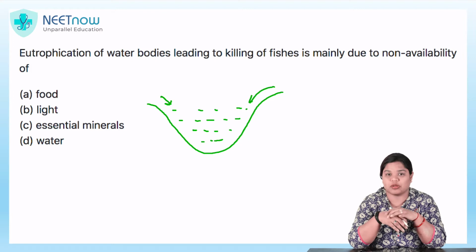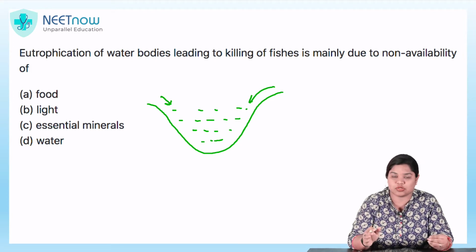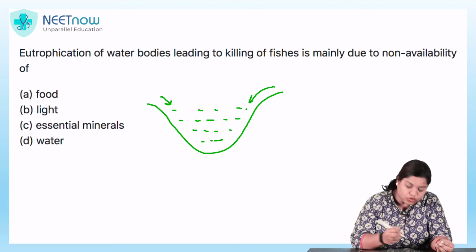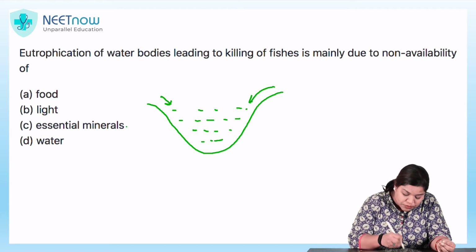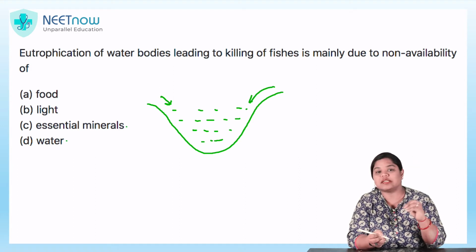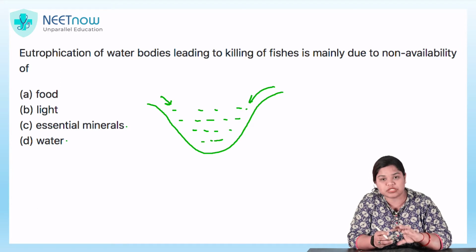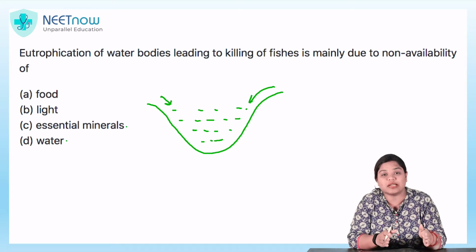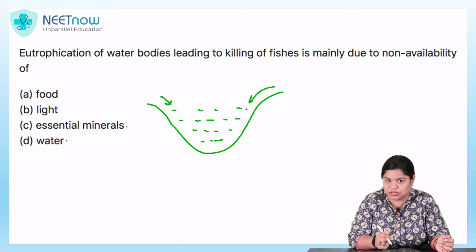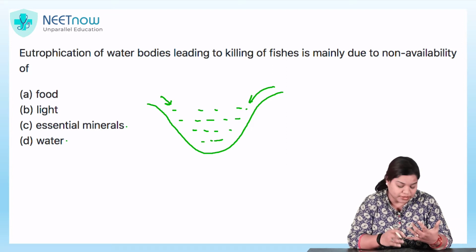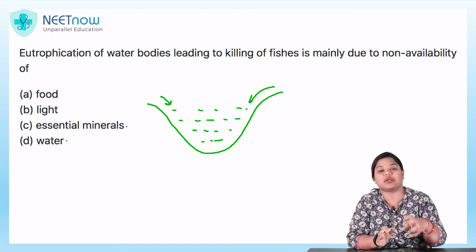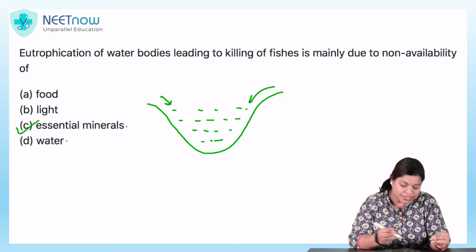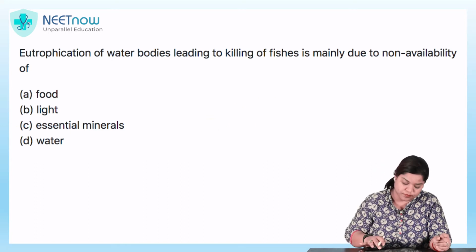Now, why does this happen? There are already a lot of organic matter present. So, what does it lead to? What leads to the death of the fishes? Food, light, essential minerals or water. See, it is not necessary that if organic matter is present over there, the fish or the other aquatic organisms are being provided with the correct required essential nutrients, right? See, food they can get, light they can get, but there are certain nutrients that are required for the life cycle of every individual, every organism. So, what they miss is essential nutrients.